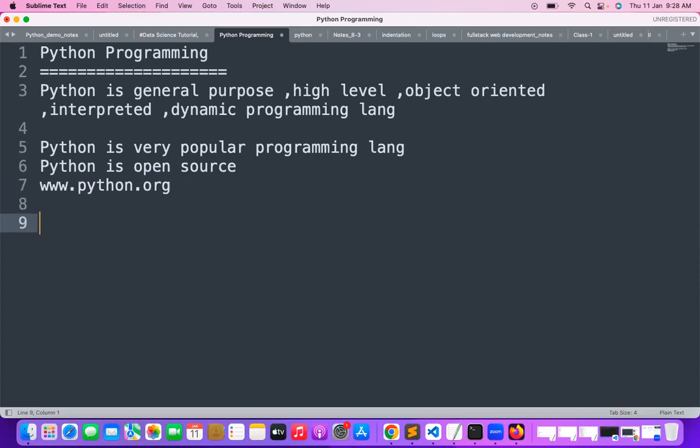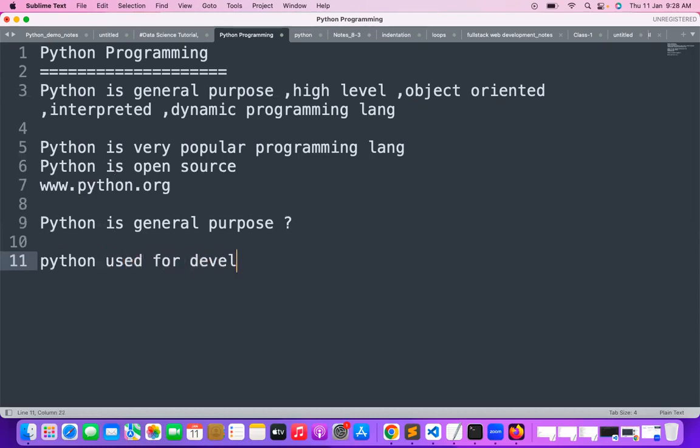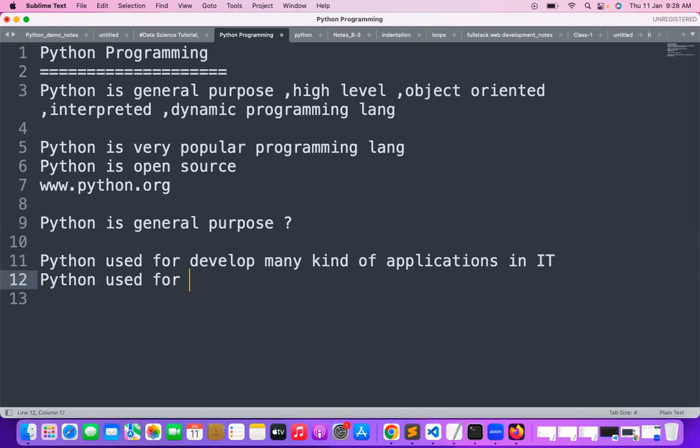So I already told you Python is general purpose. Why did I say Python is general purpose? It means you can utilize Python to develop many kinds of applications in information technology. So where can Python be utilized? Mostly Python can be used for data science.